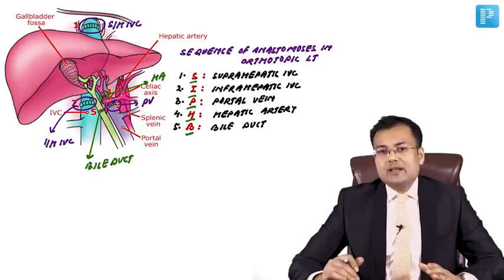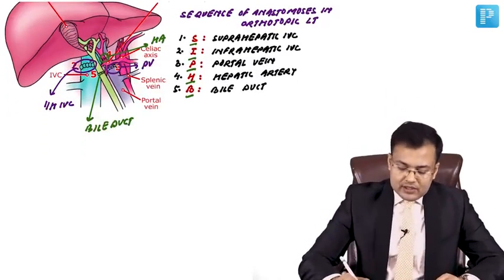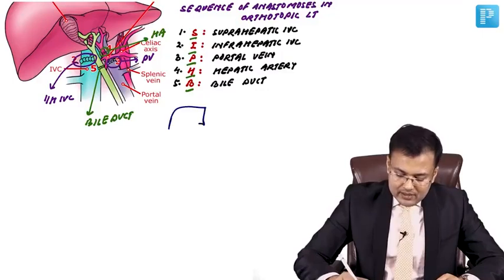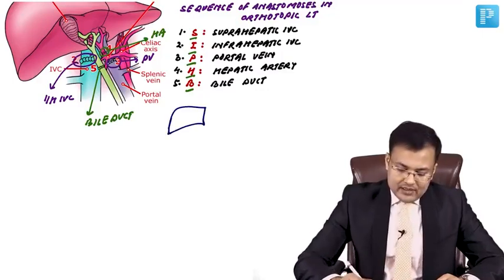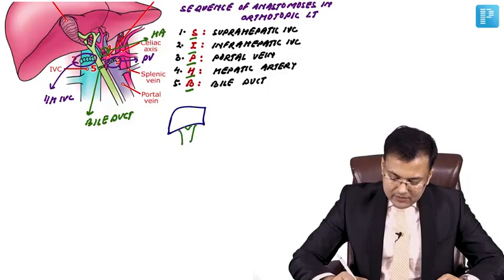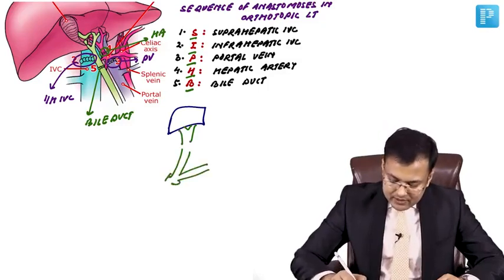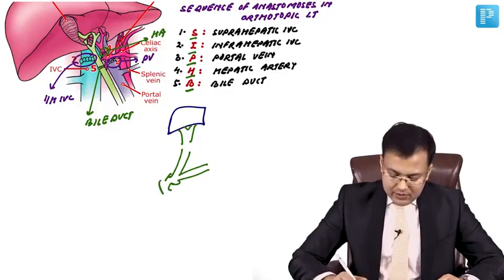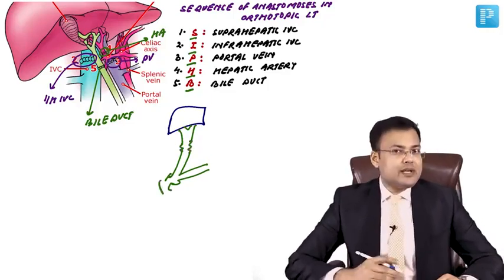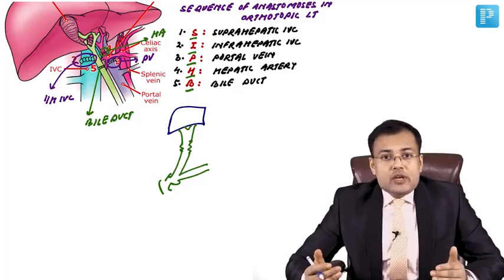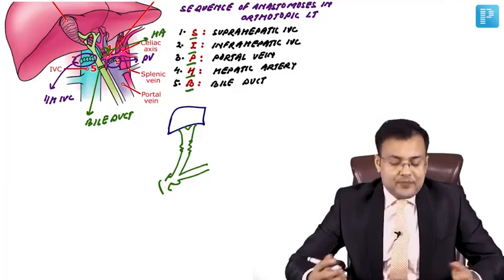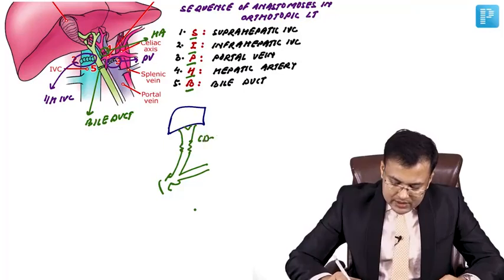Another question. Whenever we are going for bile duct anastomosis, there are two kinds of anastomosis which can be done. Imagine that this is the liver graft, and this is the bile duct of the graft, and this is the bile duct of the recipient. So when the anastomosis is between the bile duct of the graft and the recipient, this is known as choledochocholedochostomy. In short, CDCD.